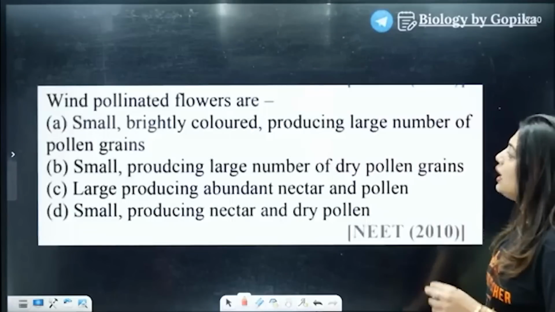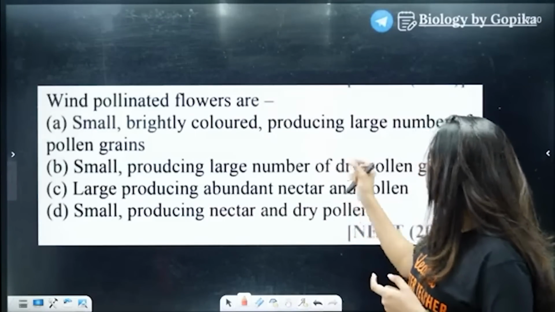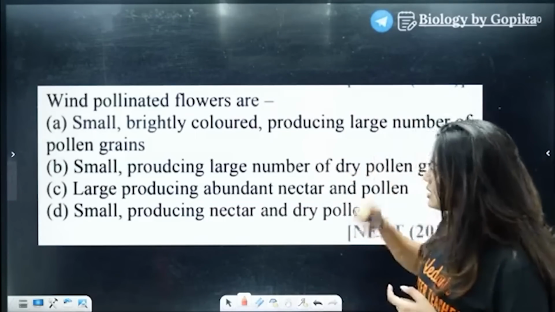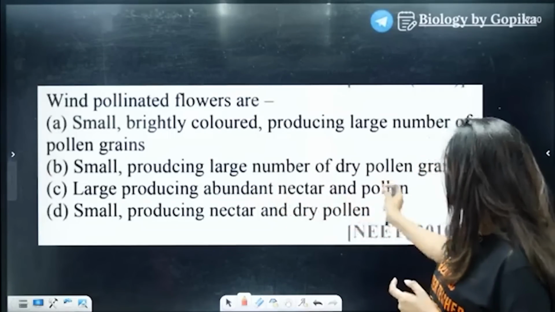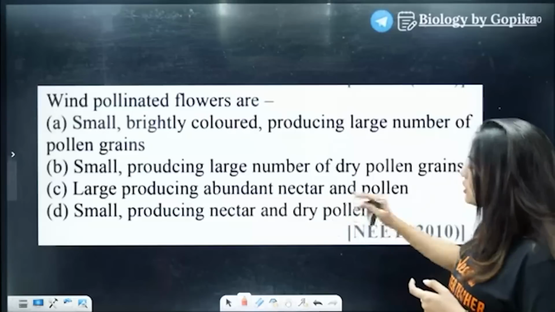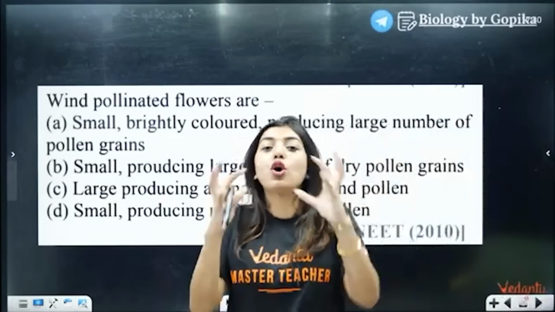Okay, yes. Wind pollinated flowers are: small, brightly colored, producing large number of pollen grains; small, producing large number of dry pollen grains; large, producing abundant nectar and pollen; small, producing nectar and dry pollen. Now, wind pollinated flowers means what? We should make more pollen grains.